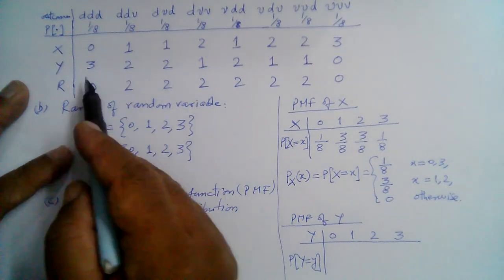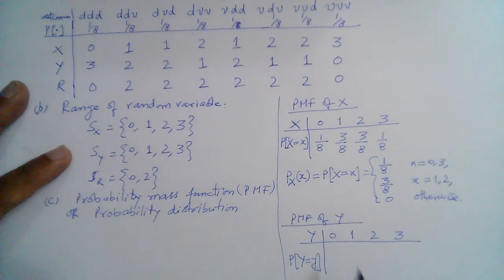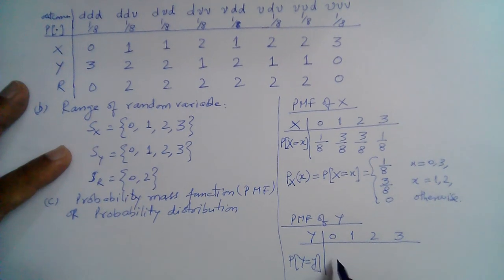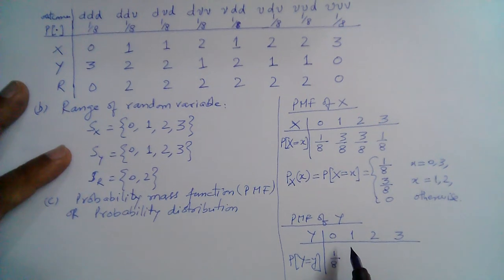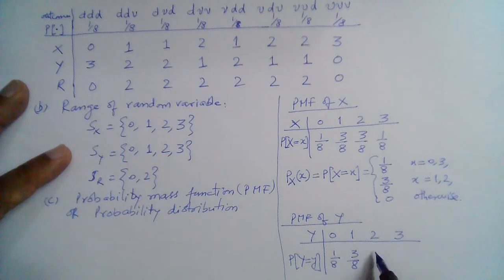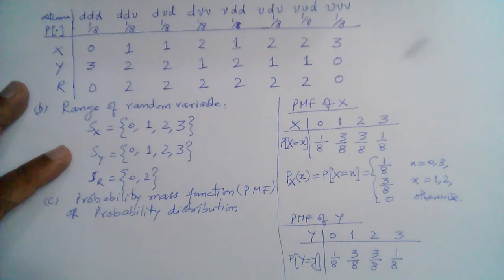So the range is the same, and the probabilities are also the same. The 0 occurs only once here, so the probability of y getting a 0 is 1 over 8. Probability that y gets 1 is 3 over 8. That it gets a 2 is again 3 over 8. That it gets a 3 is only 1 over 8, right?